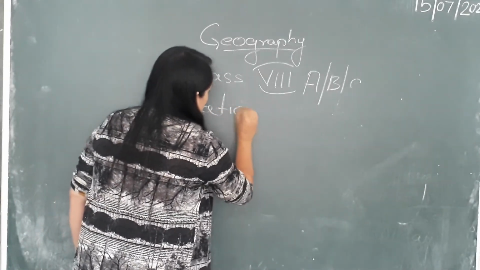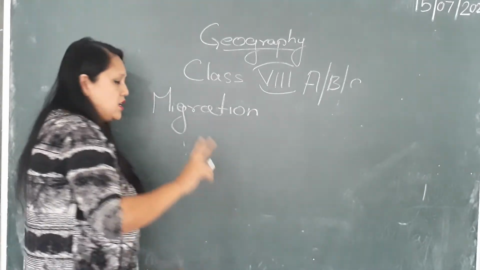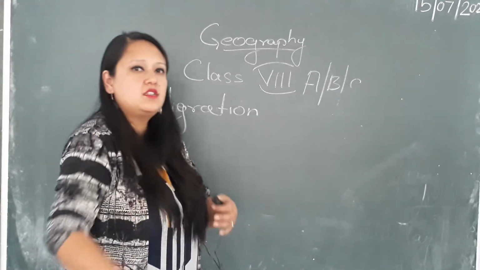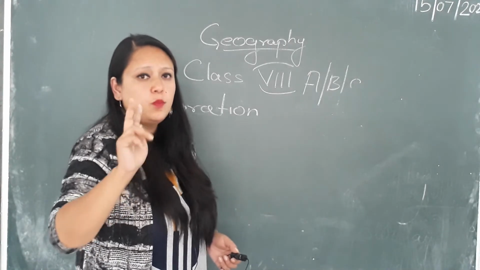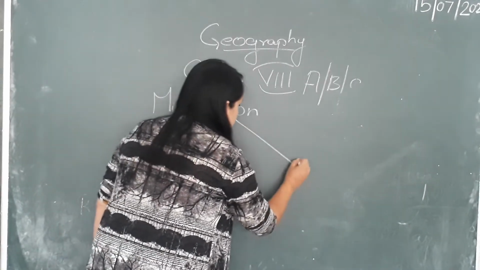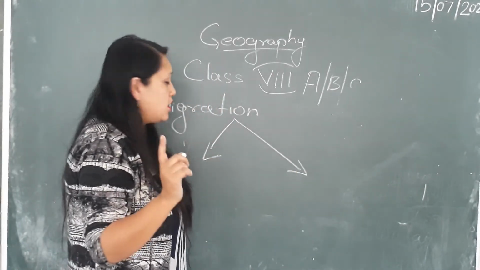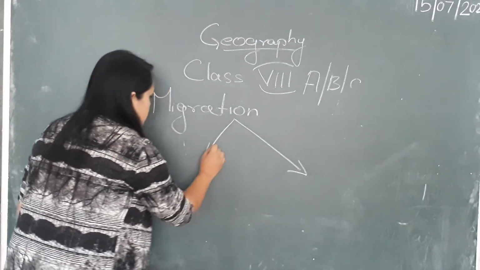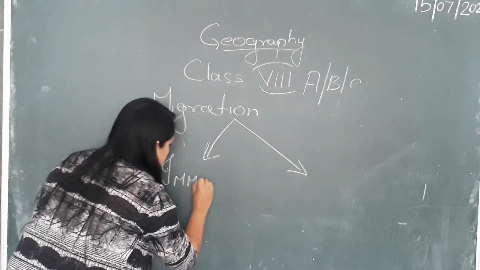There are 2 types of migration. Now, these 2 types of migration have been subdivided into many parts. So first we are going to do the first 2 main types of migration, and this we had done in the previous class also. So for those who do not understand, please have a look at the previous video before you start with this video. The first is immigration.